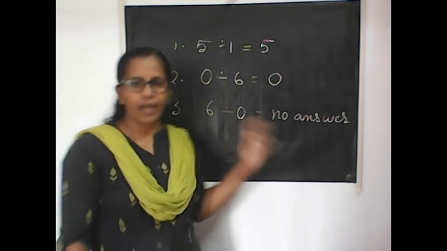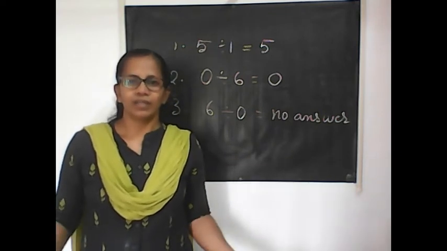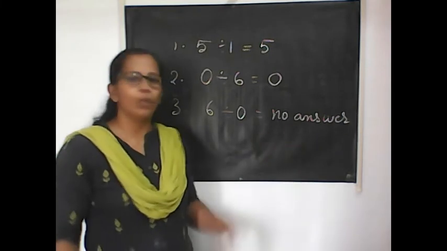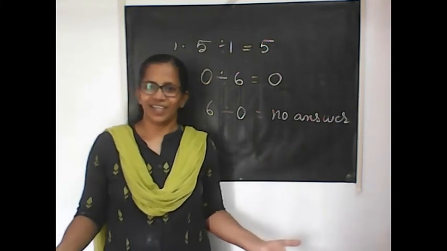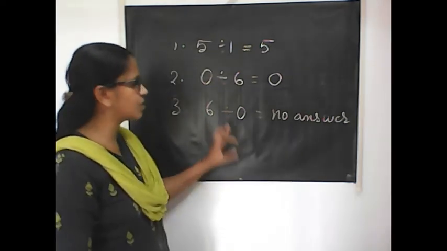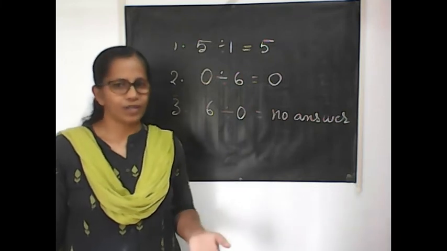Can we? I have 6 toffees. Can I distribute 0 to each one? That means I am doing nothing. There is no answer for that. No division takes place. No sharing takes place. So, these are the main things to be kept in mind. Later you will be learning more things about division.